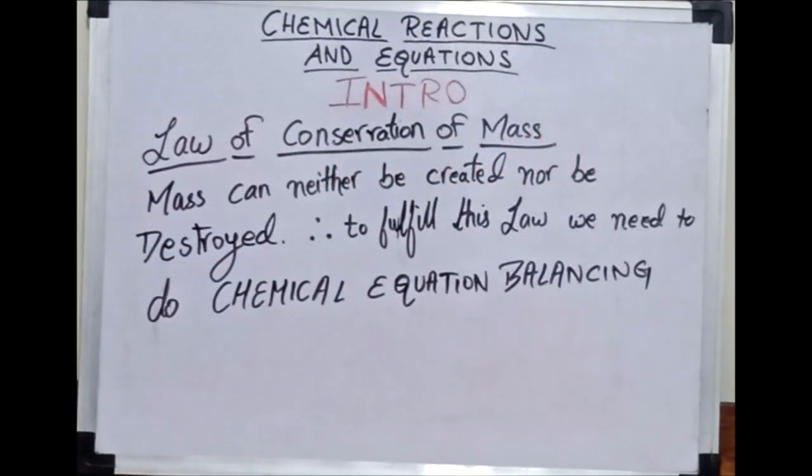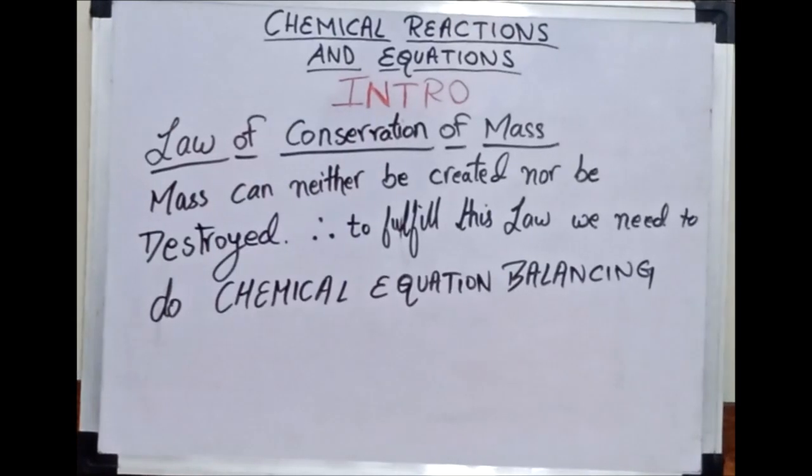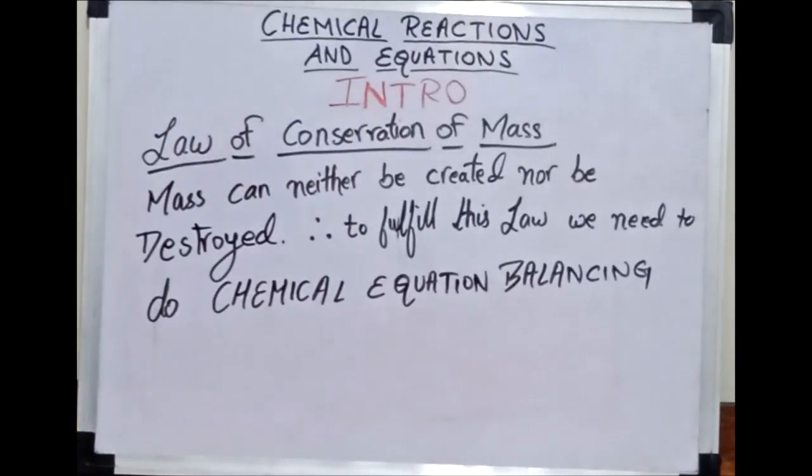Now, we learnt in our previous classes that mass can neither be created nor be destroyed. In class 9, we learned a law, that is the law of conservation of mass. The law of conservation of mass states that mass can neither be created nor be destroyed. Right? It can only be conserved.